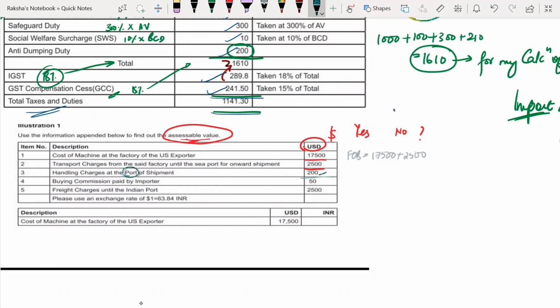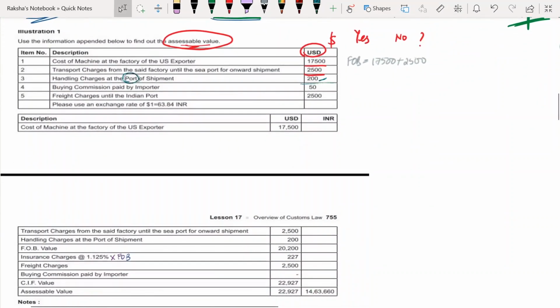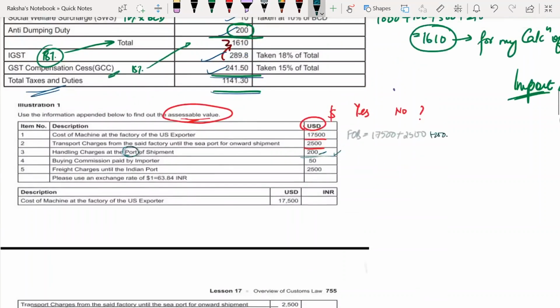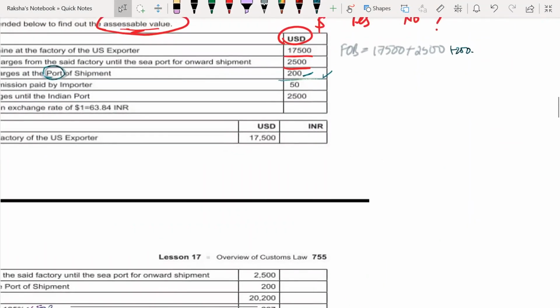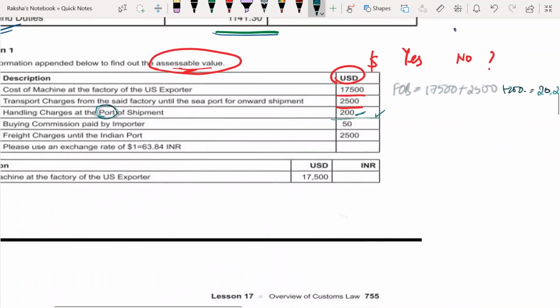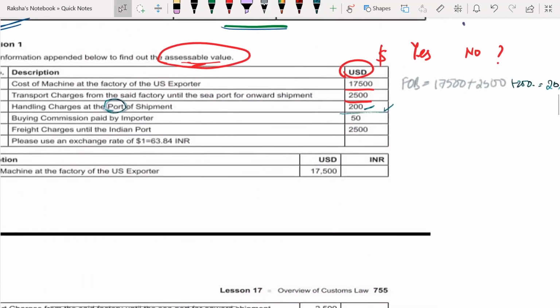So will you add this? Yes, you will add this as well, right? So my FOB will be 17,500 plus 2,500 plus 200, that is 20,200, right? Good to go? So far so good? So we are done till here.